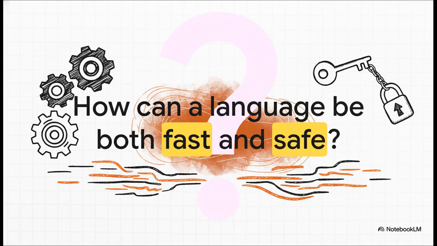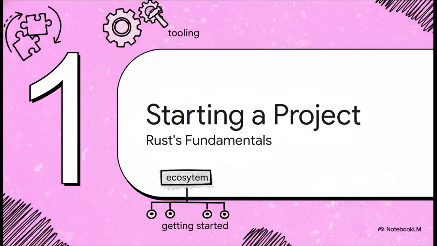So, that is the big question, isn't it? How on earth does Rust pull off this magic trick? Well, it all comes down to one core idea, something you won't find anywhere else. It's a concept called ownership, and by the time we're done here, you're going to get it completely. But before we reveal that big secret, we got to start at the beginning.